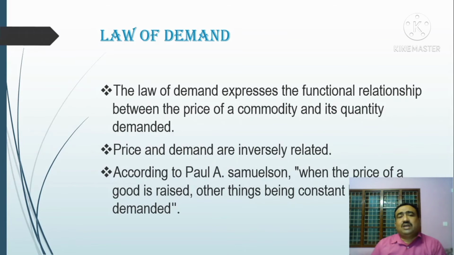Then we go to the law of demand. What is the law of demand? The law of demand expresses the functional relationship between the price of the commodity and its quantity demanded. Price and quantity demanded are inversely or negatively related. According to Paul A. Samuelson, when the price of a good is raised, other things being constant, less of it is demanded. When the price of a good is raised, the demand decreases.